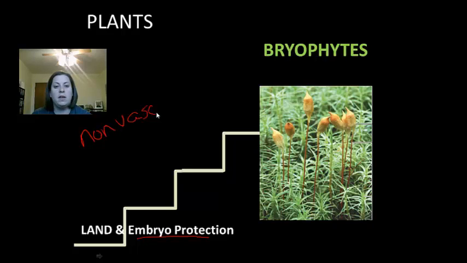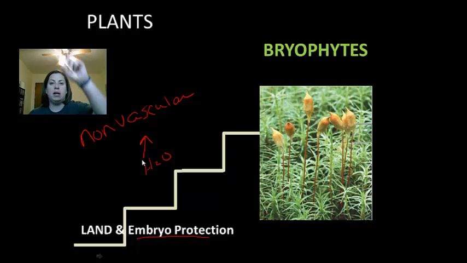non-vascular. Now, non-vascular means they do not have vascular tissue that acts as a kind of plumbing system that takes water, okay, H2O, from their roots to their shoots. Now their shoots, guys, are the stems and leaves. So because of this, you're going to see mosses growing close to the ground. You're not going to see them growing up against gravity, okay? They're going to grow close to the ground.